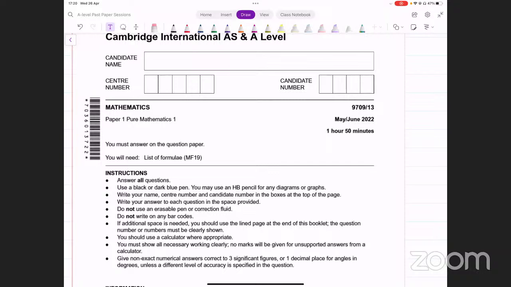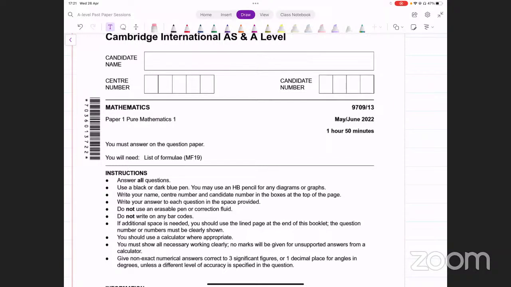So in our today's session, we are going to be discussing this paper, May June 2022, paper 1, variant 3. We're already done with the other two variants from this session. For paper 1, we did complete paper 1, 2, and also did the more difficult questions from the first variant as well, paper 1, 1. And today we will be doing some selected questions from this paper, paper 1, 3. You can let me know if there are any particular questions from this paper that you want me to do. Otherwise, I'll just be going through the paper and discussing the ones that look relatively more difficult to me. Okay, so that's the plan for today.